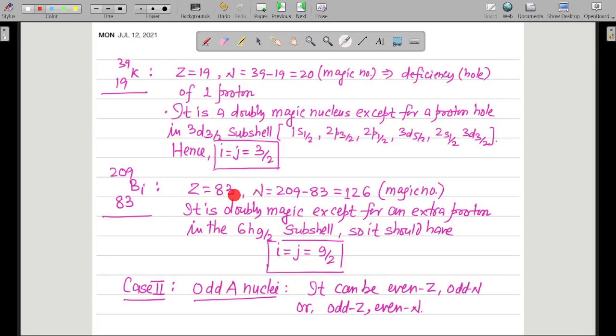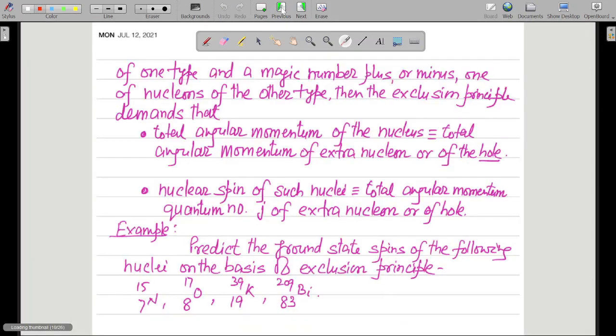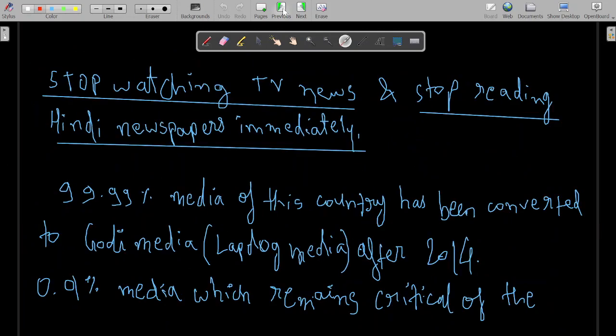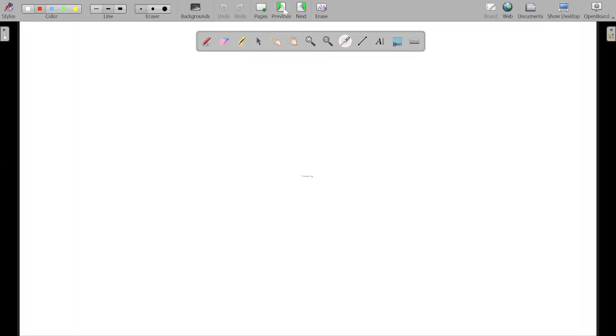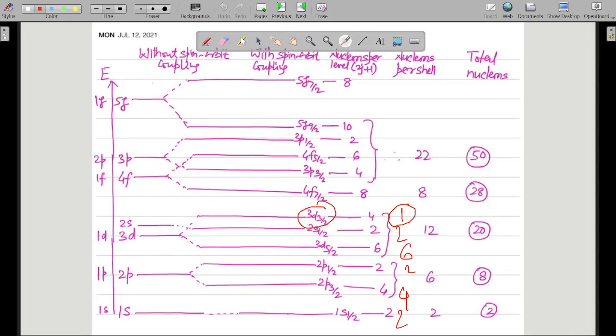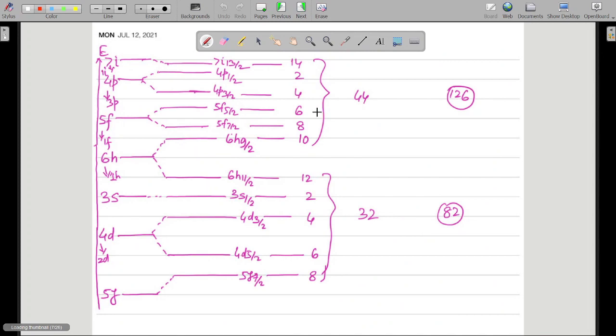Now when we try to write the nuclear configuration of Z equal to 83, what do we get? Let us try to write the nuclear configuration of bismuth with respect to proton. You can clearly see that it has 83 protons.